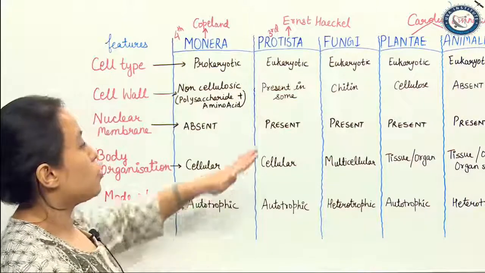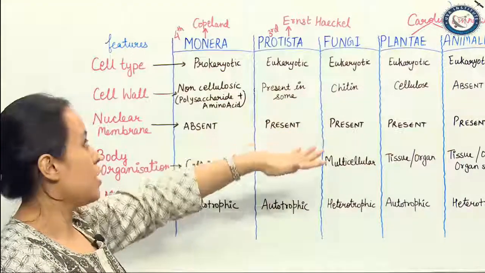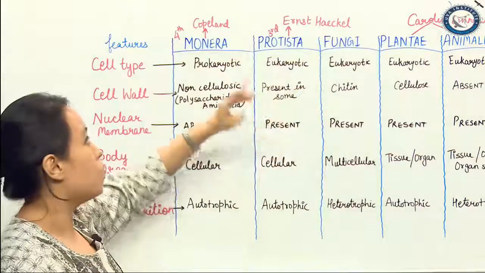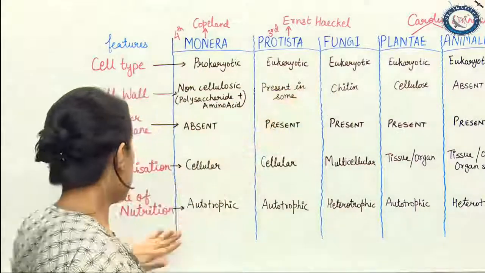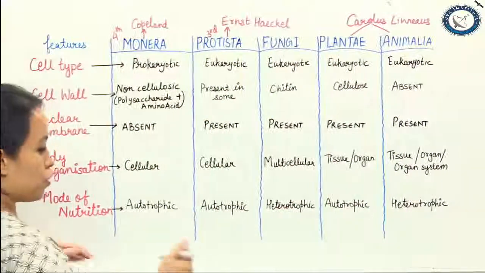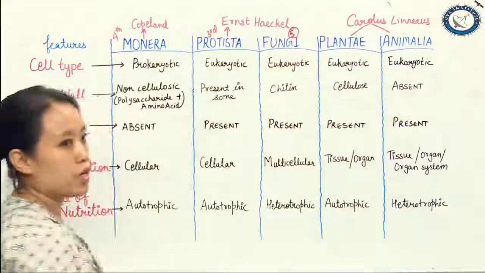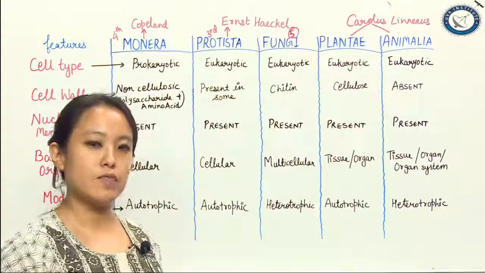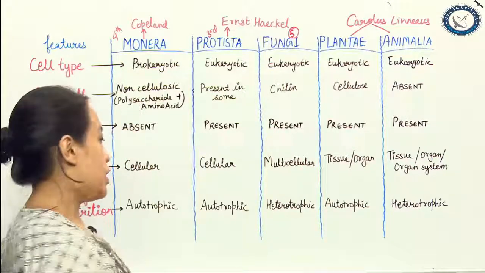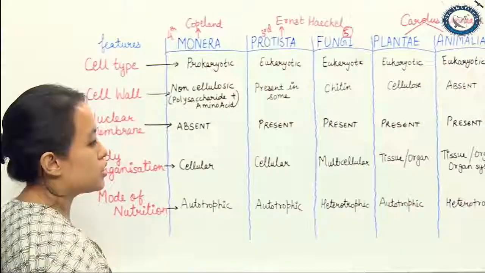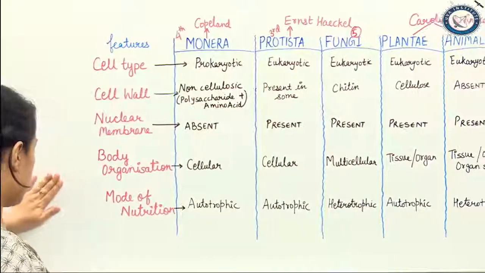Now let's talk about your two kingdom, that is kingdom Plantae, Animalia, then Protista as the third kingdom, then the fourth kingdom including Monera, and now along with your fungi, which makes a total of 5 kingdom of classification. This 5 kingdom classification was given by Robert H. Whittaker. Now let's see what are the characteristic features that Robert H. Whittaker has taken. I'll just slide the board like this for you.